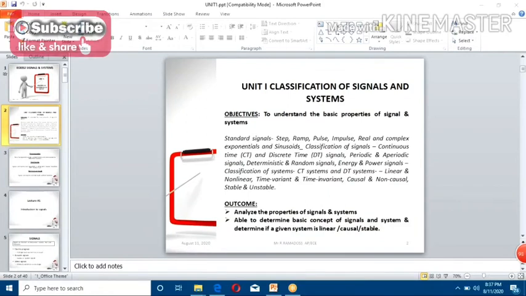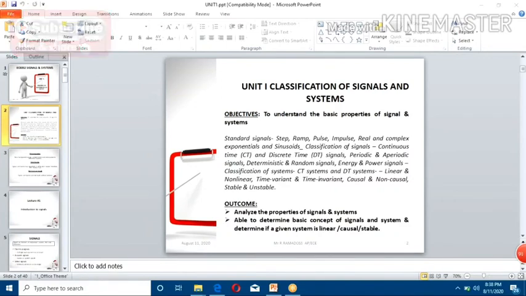You can determine whether a given system is causal or non-causal, linear or non-linear, stable or unstable, or whether a signal is periodic or aperiodic. If I give any signal in the tutorial section, you can easily identify whether it is periodic or aperiodic. That much knowledge you can attain from the first unit.